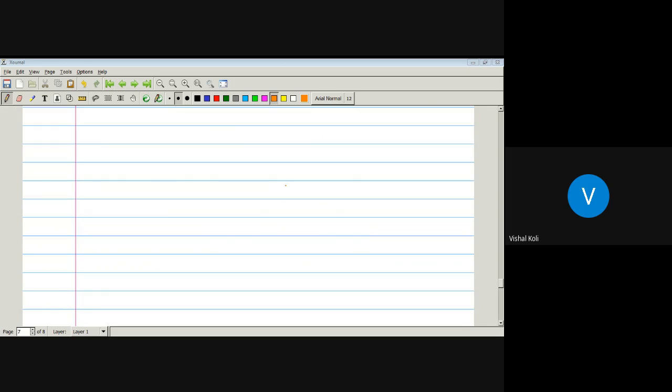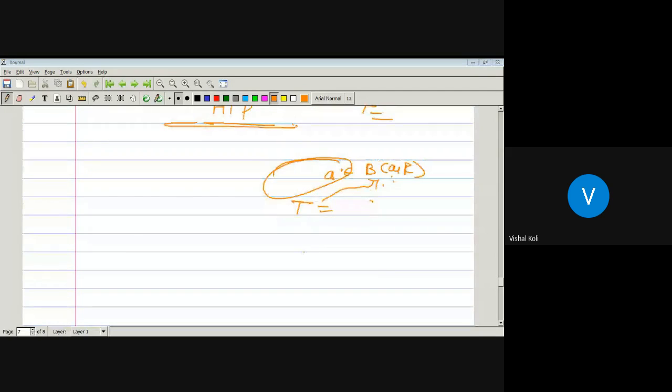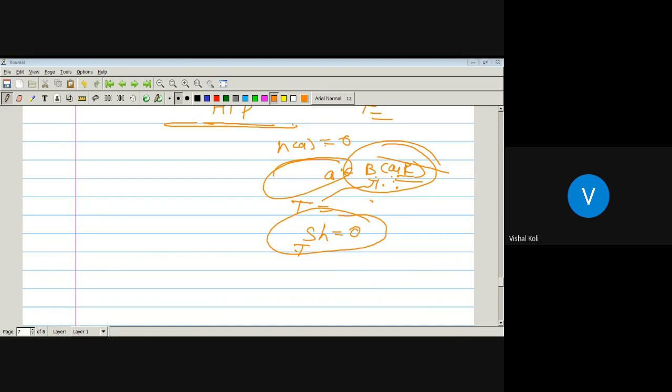Our T is nothing but a triangle, and A is a point belonging to this open ball about A of radius R, and T is any triangular path in this open ball. Now there are three possibilities: A is outside of T, A is on the boundary of T, meaning it is one of the vertices of T, and A is inside of T. In all those cases the integration over T of H will be equal to 0. Then by Morera's theorem, as T is any triangular path in this open ball about A of radius R, the given function H is analytic on it. As H is analytic here and H of A is equal to 0, it means A is a zero of the function H of Z.